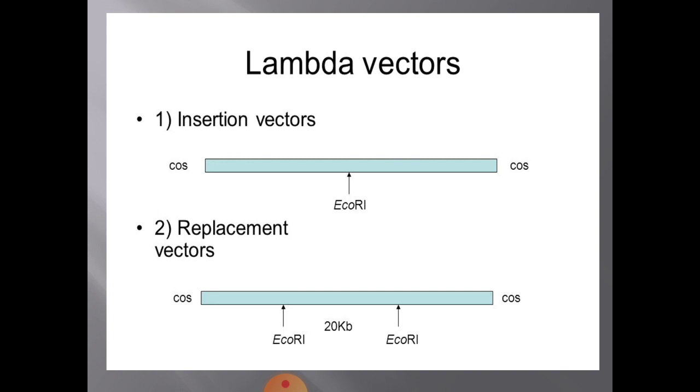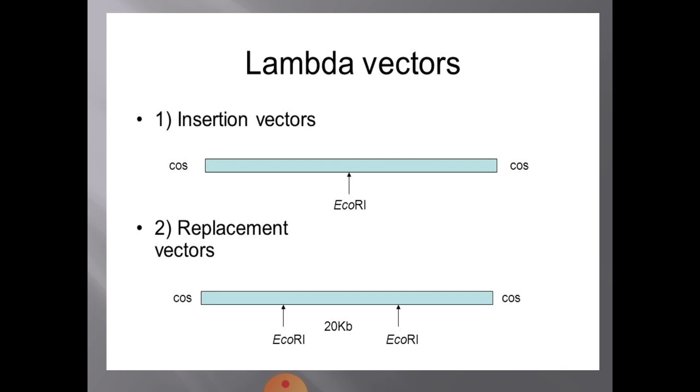Now, what exactly is done is, this molecule is given EcoR1 for digestion. So, two cuts are produced, and that 20 kb non-essential region of the phage DNA genome is removed.